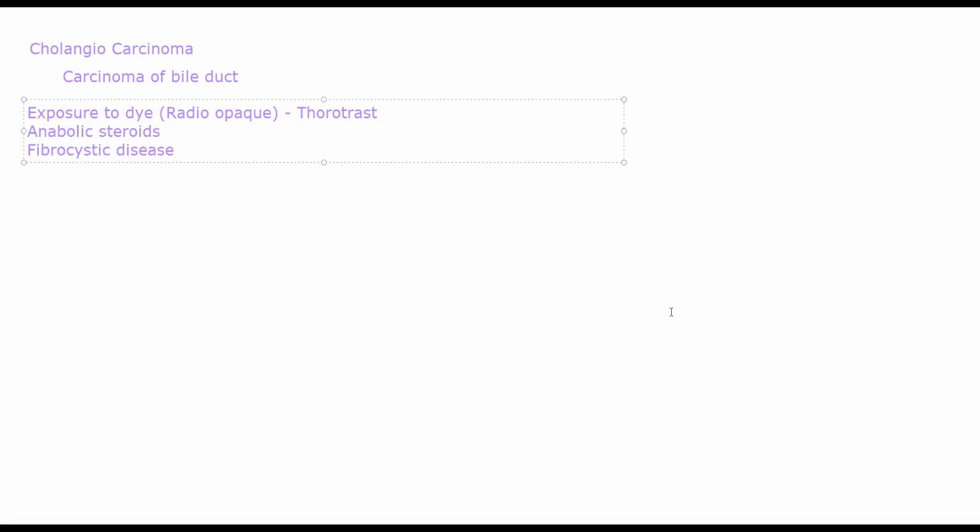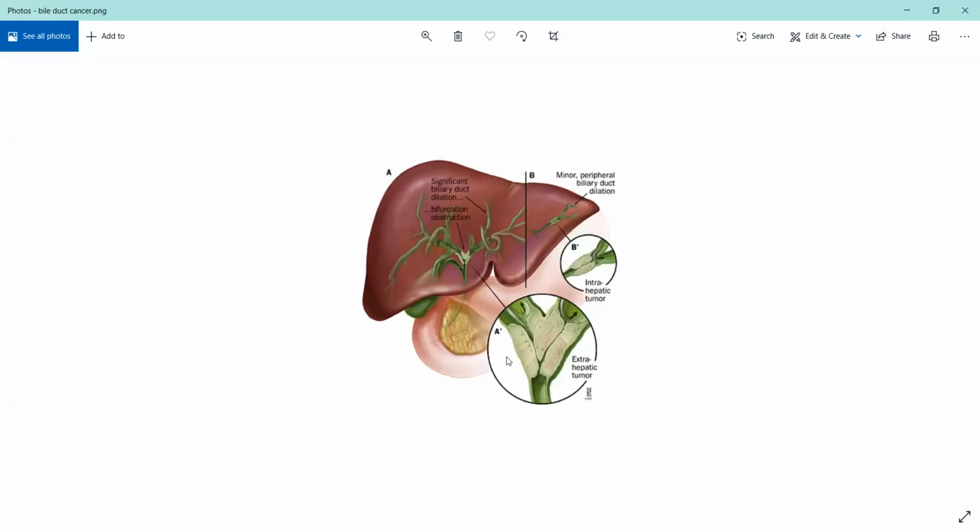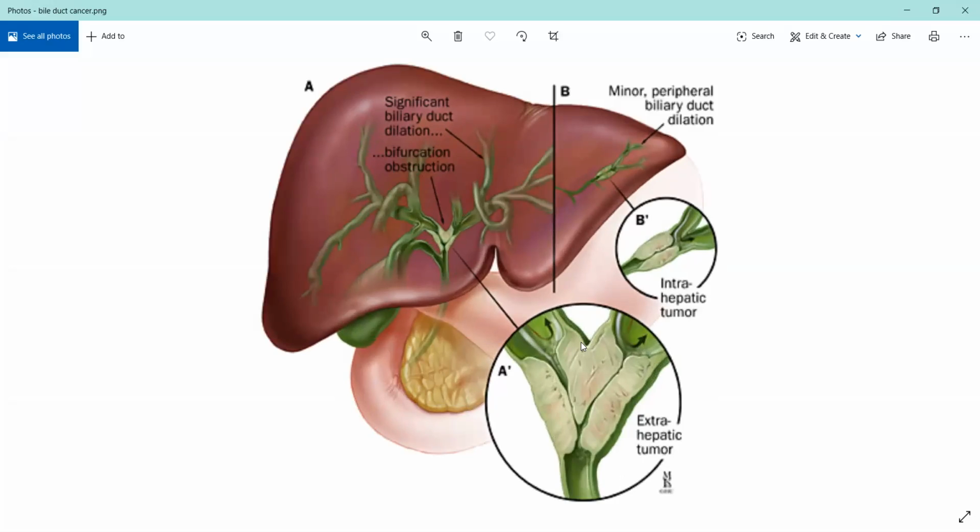Now, pathologically, the tumor that you find in cholangiocarcinoma is firm, very hard and whitish. I'll show you one image for cholangiocarcinoma. See, this is how a cholangiocarcinoma looks. Here in the bile duct, they have mentioned both intrahepatic tumor and extrahepatic tumor. As you can see, it starts off in the epithelium of the bile duct and keeps growing. The tumor mass will be very firm and hard, and whitish in color.